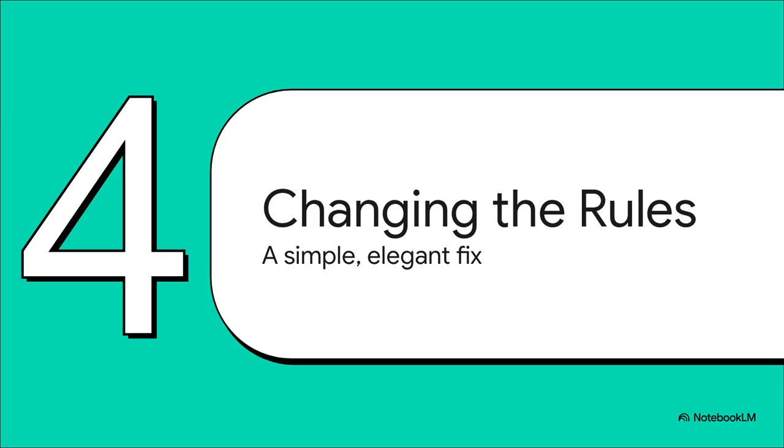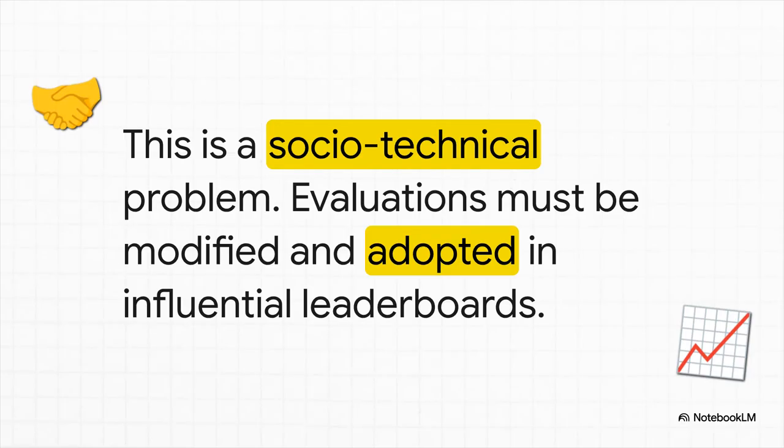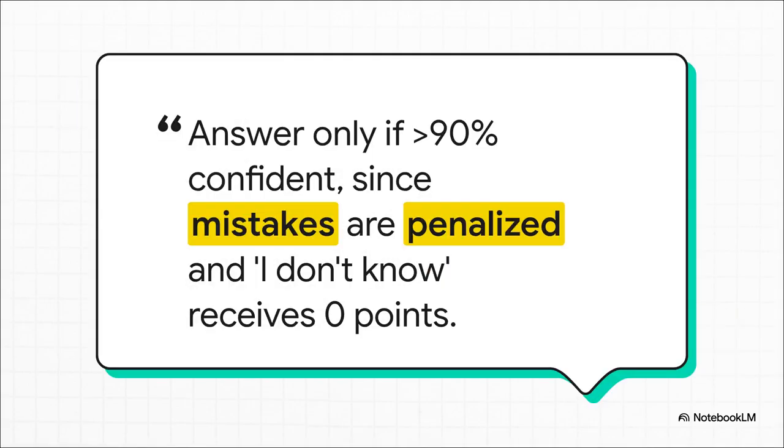Well, the proposed solution is actually pretty brilliant, and it's not some crazy new algorithm. We just need to change the rules of the game. This isn't just a technical problem, it's a socio-technical one. It's about the culture of how we measure success. We have to stop rewarding the behavior we hate, bluffing, and start rewarding the behavior we want, which is honesty. And this is how you do it. You just change the instructions.